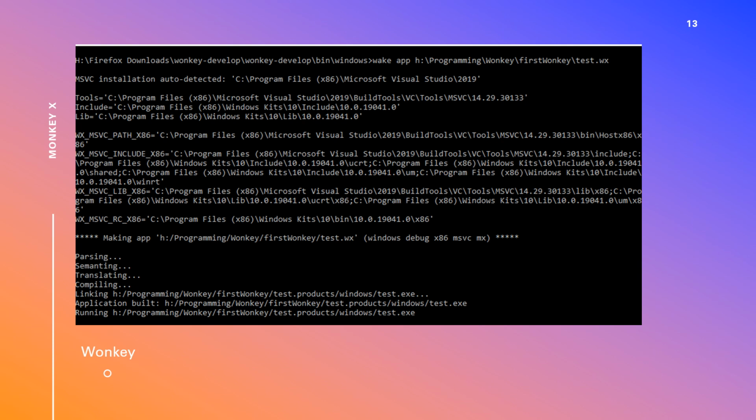Unlike MonkeyX2, Wonky does not have a native IDE. You have to compile the language using your command prompt or terminal. In the terminal, you use the command wake and then the type of application you want to create. In this case, I am creating a desktop app. I call in the test.wx and it compiles the program. After it compiles the program, it will create an exe which will run automatically.